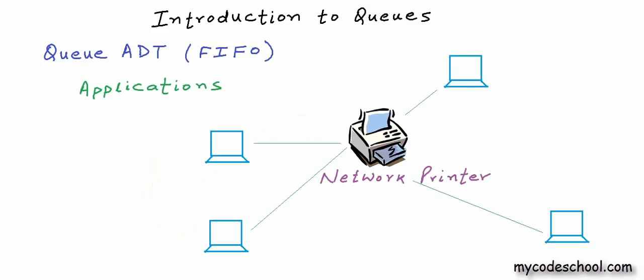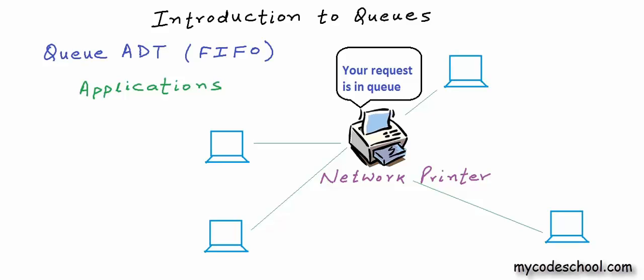Let's say we have a printer shared in a network. Any machine in the network can send a print request to this printer. Printer can serve only one request at a time. It can print only one document at a time. So if a request comes when it's busy, it can't be like, I'm busy, request later. That will be really rude of the printer. What really happens is that the program that manages the printer puts the print request in a queue. As long as there is something in the queue, printer keeps picking up a request from the front of the queue and serves it.